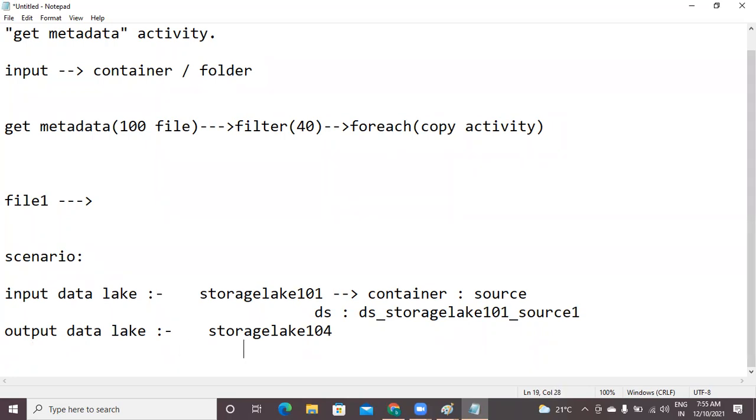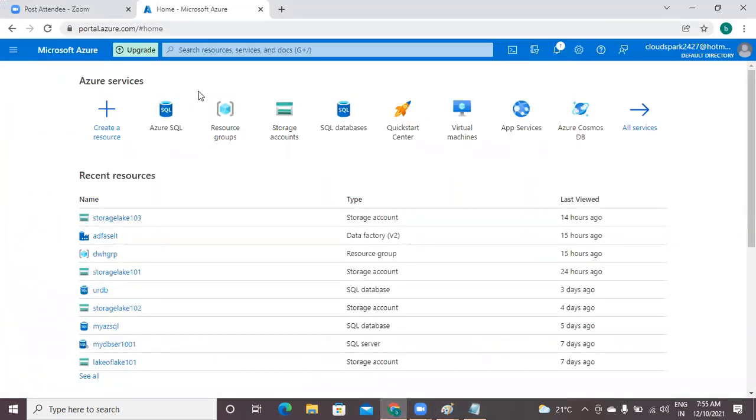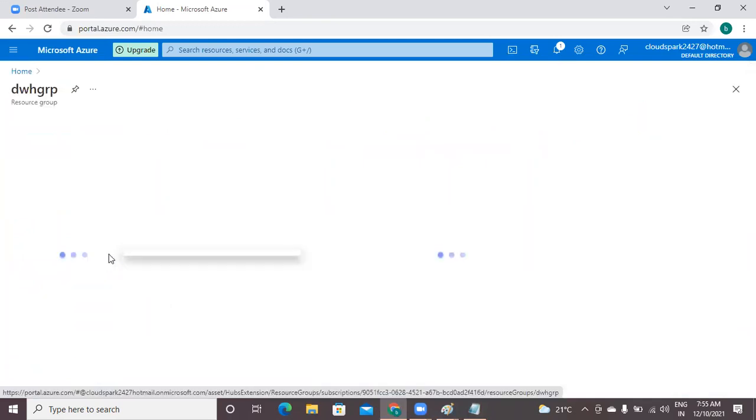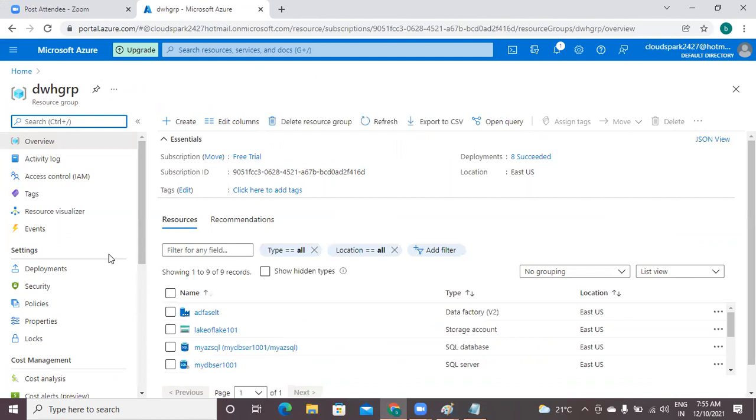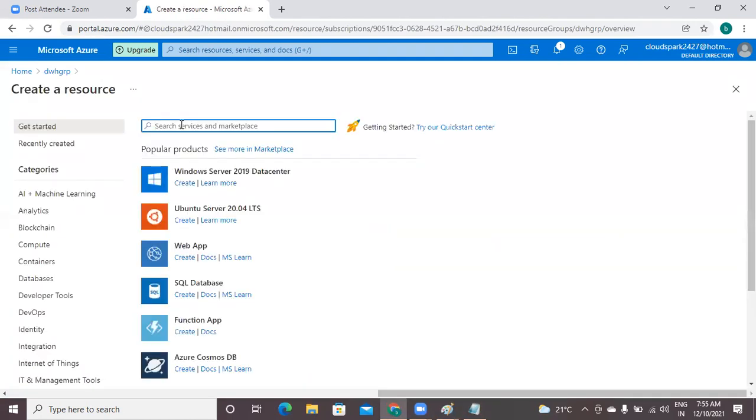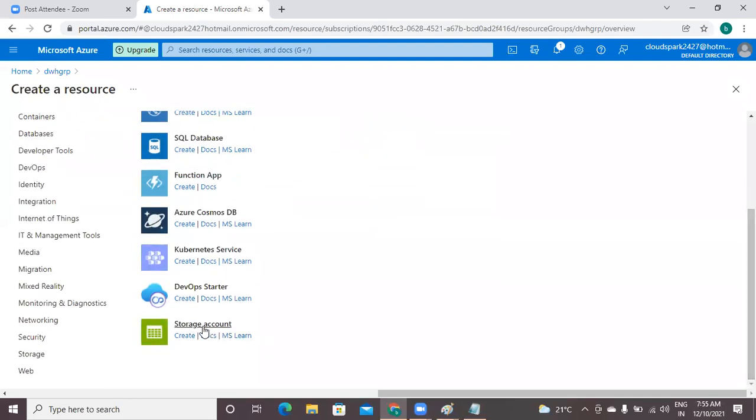First, we will create that one. All of you, please observe. I'm going to my resource group. In this resource group, I'm going to add a resource as data lake. To create the data lake, I'm going to storage account.